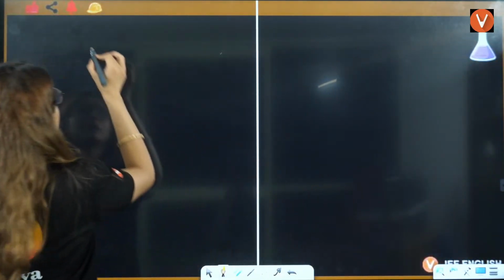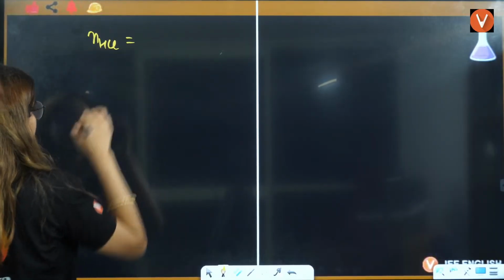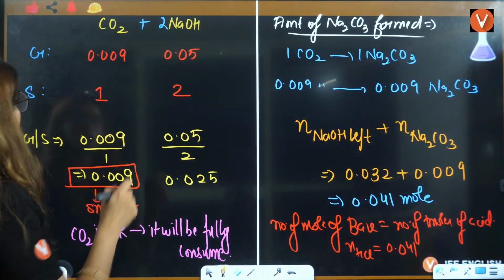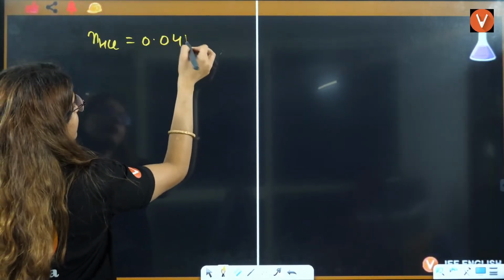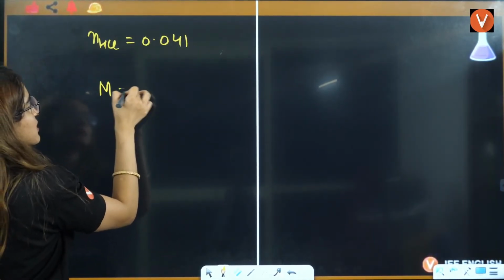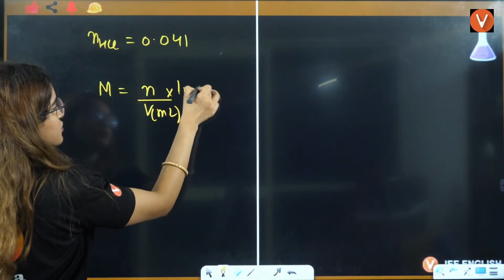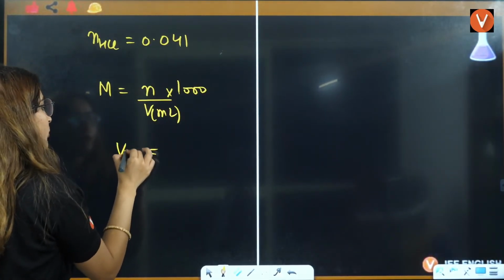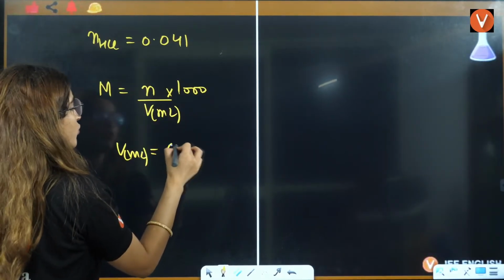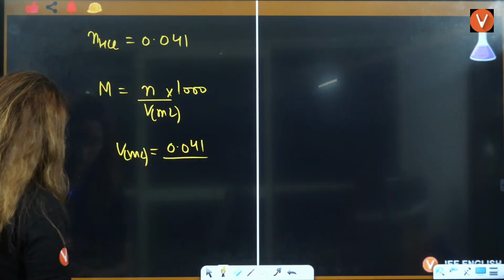Simple. Number of moles of HCl is given to be 0.041 moles. Molarity is equal to number of moles divided by volume in milliliter, multiplied by 1000. So volume in milliliter is going to be number of moles 0.041 divided by the molarity.